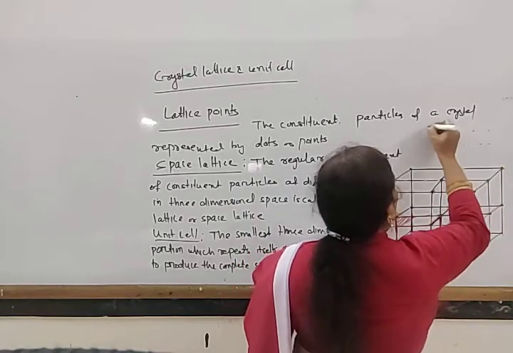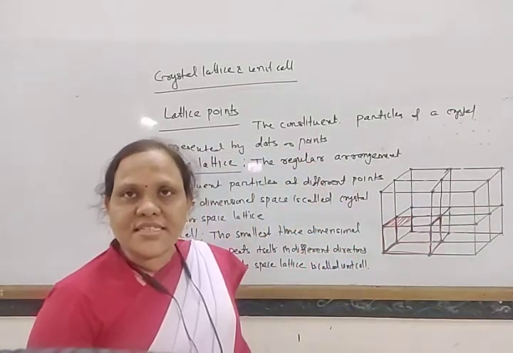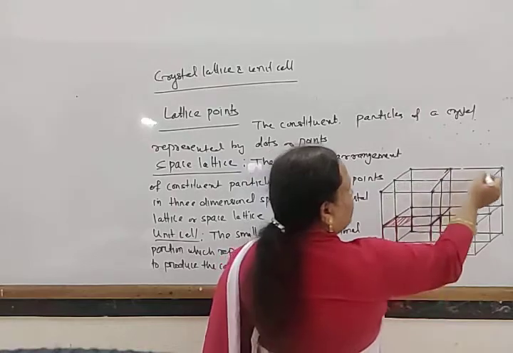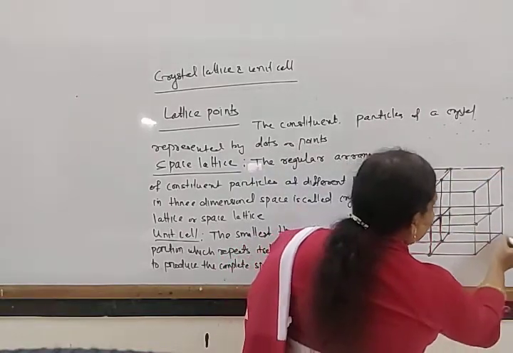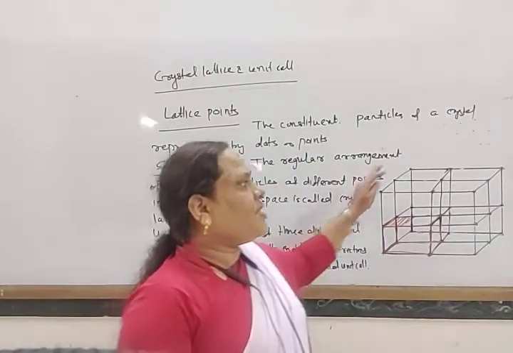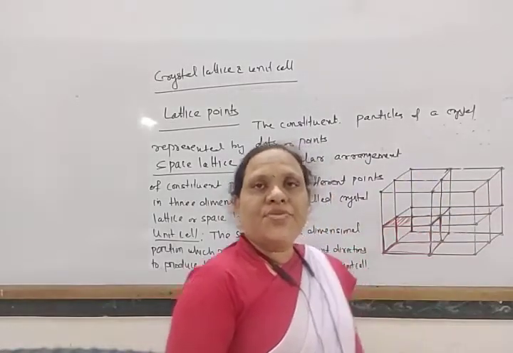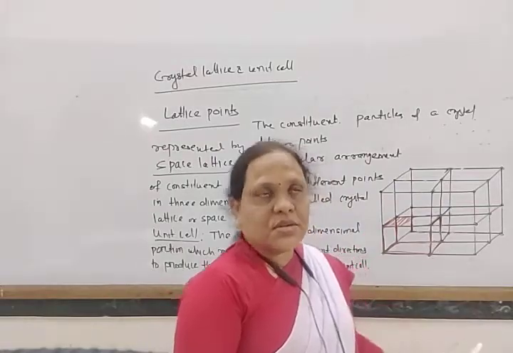If we join all these points, then we can get different geometrical shapes. So these are some lattice points. And when these lattice points are arranged in three-dimensional way, this is one plane, this is another plane, in three-dimensional way, it gives the complete crystal structure.